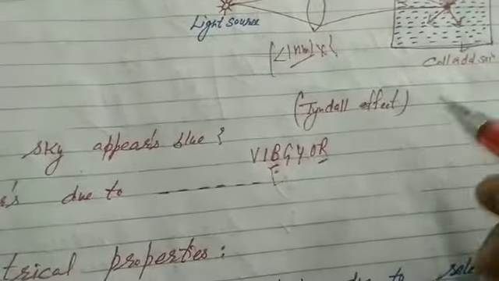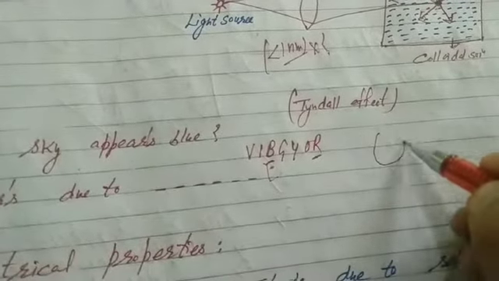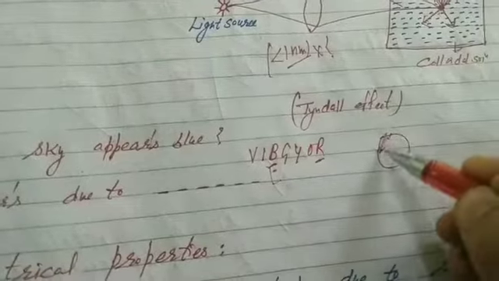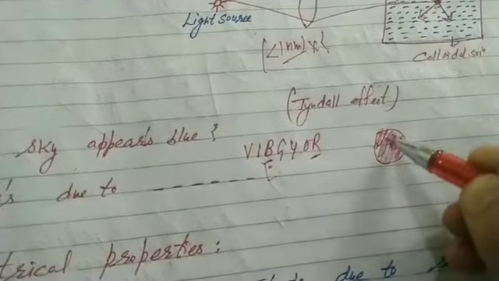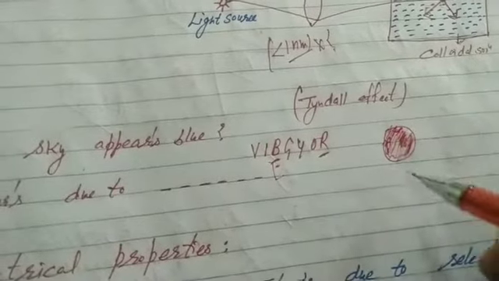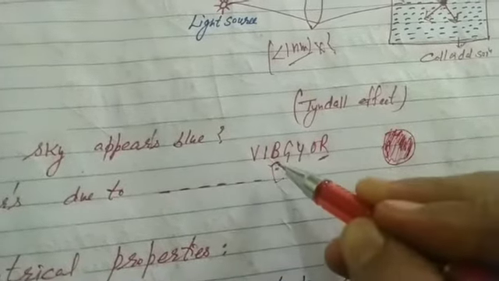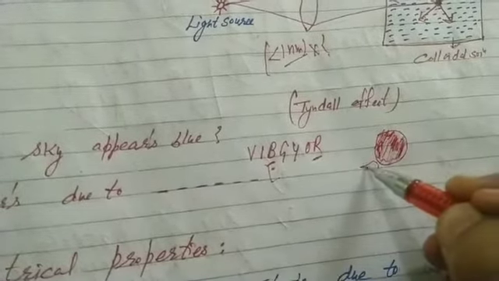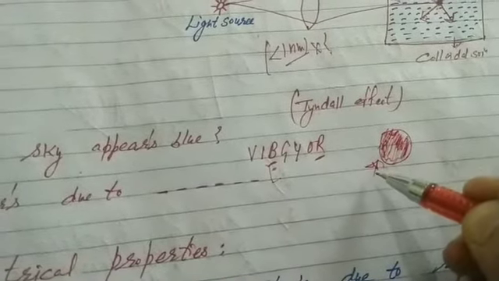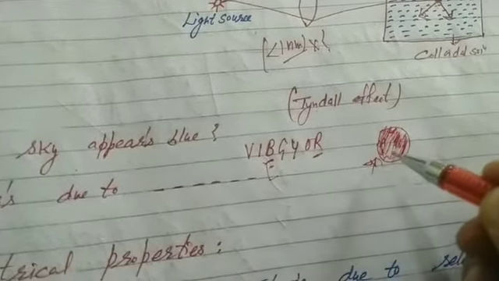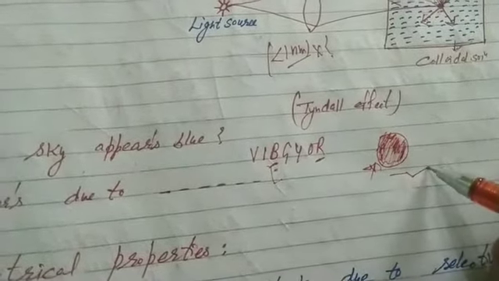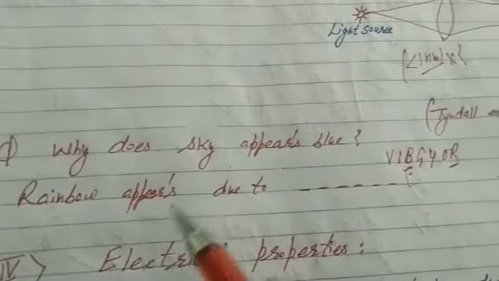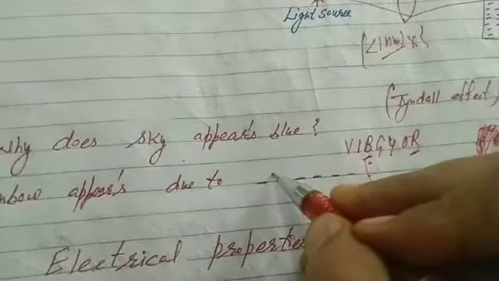Students, when we look towards the sun at sunset, we see orange and red colors. Because at that time, blue light has been scattered away from the line of sight. That's the reason. At the time of sunset, we see orange or red colors. Blue light has been scattered away from the line of sight. In the same way, students, a rainbow appears due to dispersion of light.